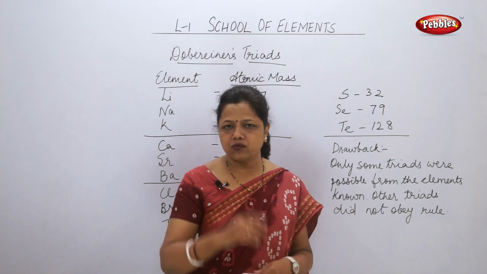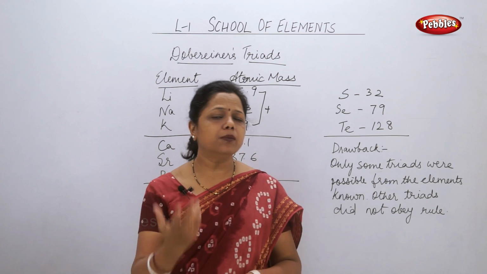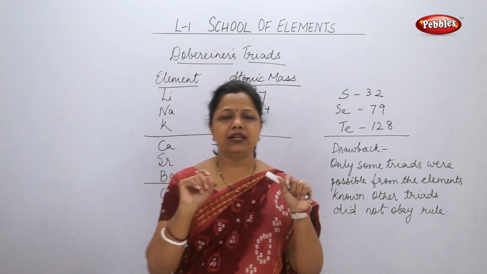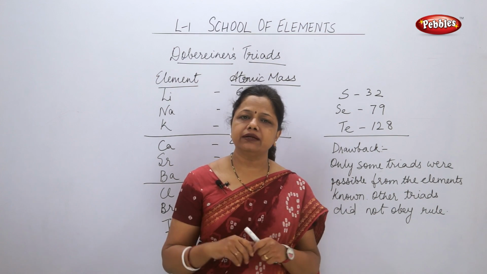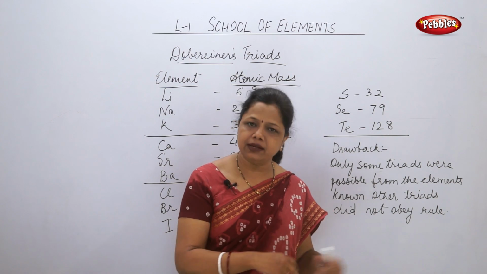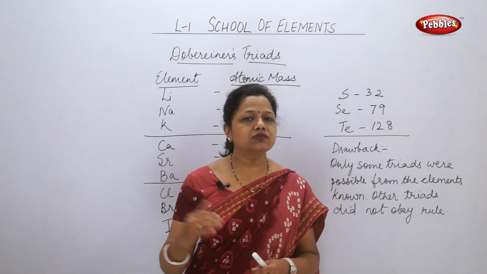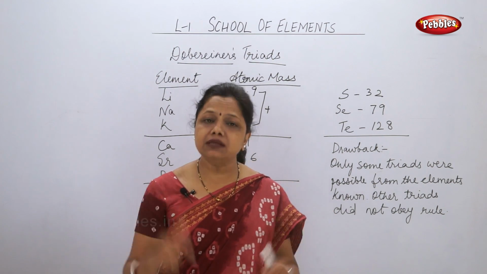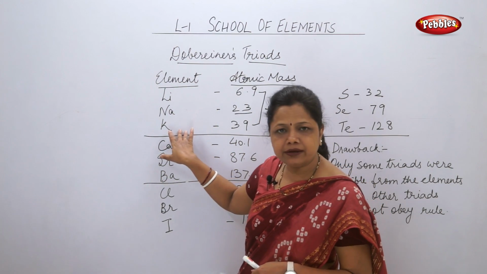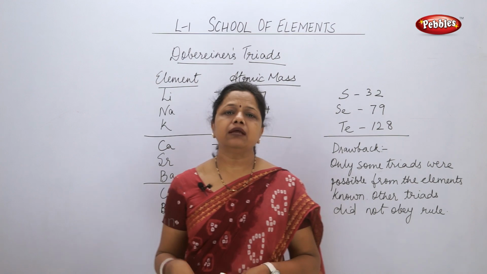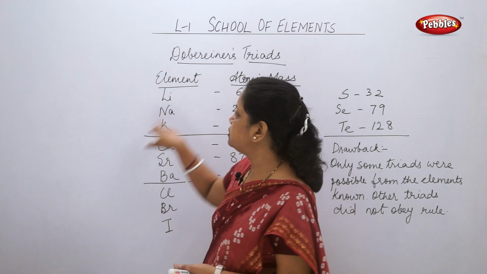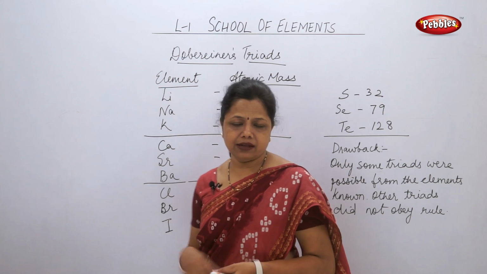If you are asked the question, what are Döbereiner's triads? You have to give only a small one-line answer. Döbereiner was the scientist who tried to classify the elements in groups of 3 elements that showed similar properties, and his theory was that if the atomic masses of the first and the last element of the triad are taken and the average is found, the average is the atomic mass of the center element.